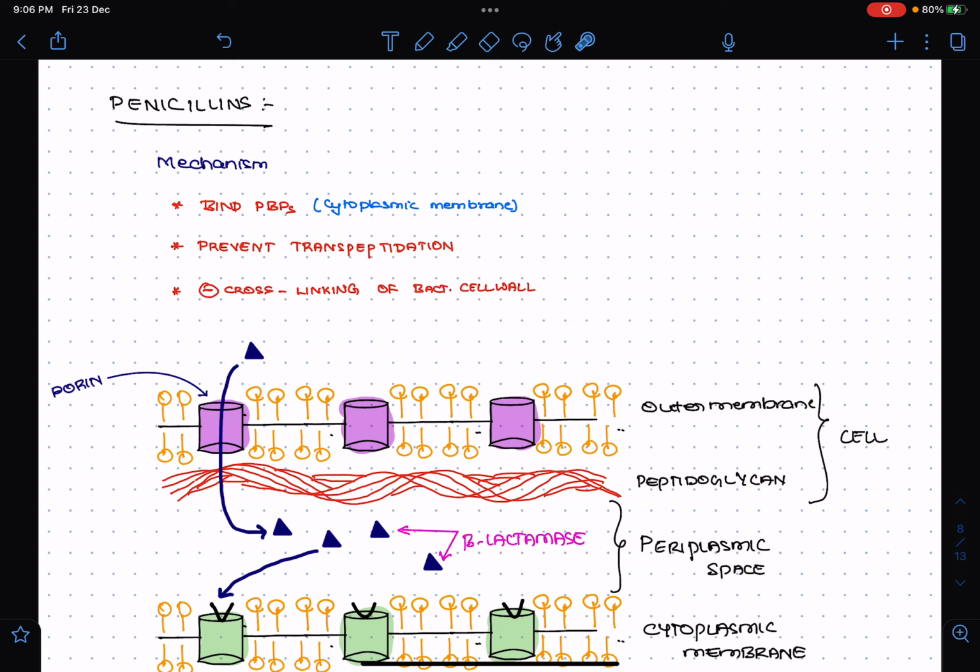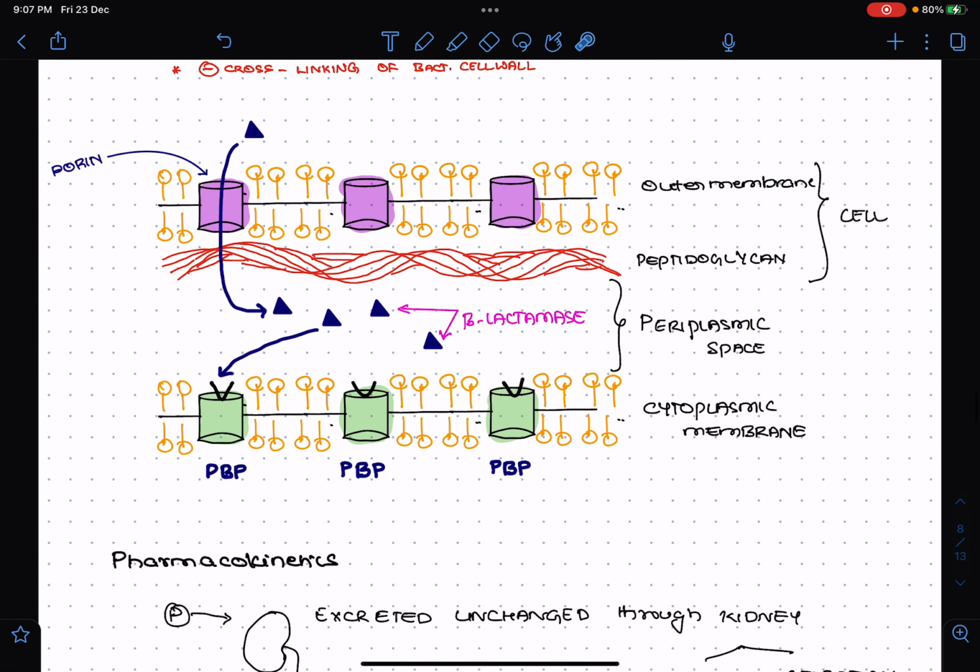They bind to the penicillin binding protein, which is located in the cytoplasmic membrane. After binding, they prevent the transpeptidation, which is required for cross-linking of the peptidoglycan chains. So first they bind to penicillin binding protein, they prevent transpeptidation, and finally they inhibit the cross-linking of the bacterial cell wall. This is the basic mechanism of almost all the cell wall synthesis inhibitors.